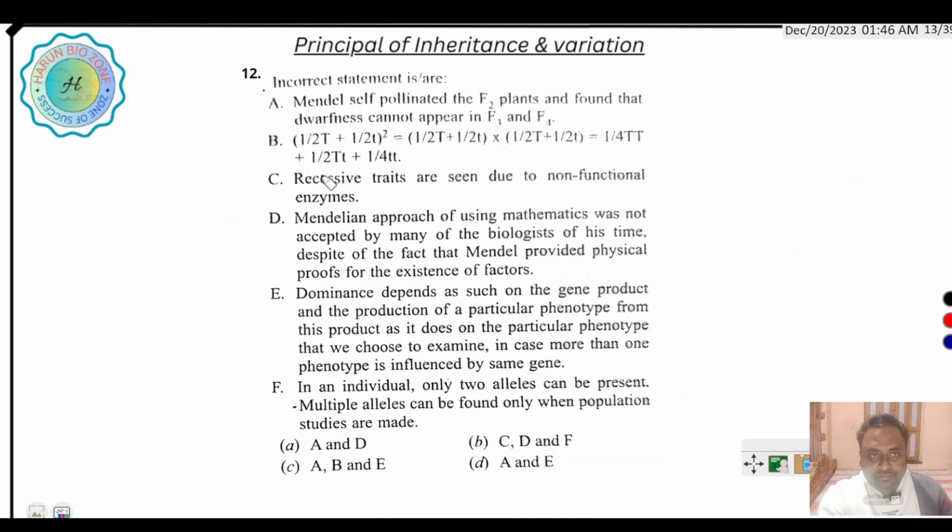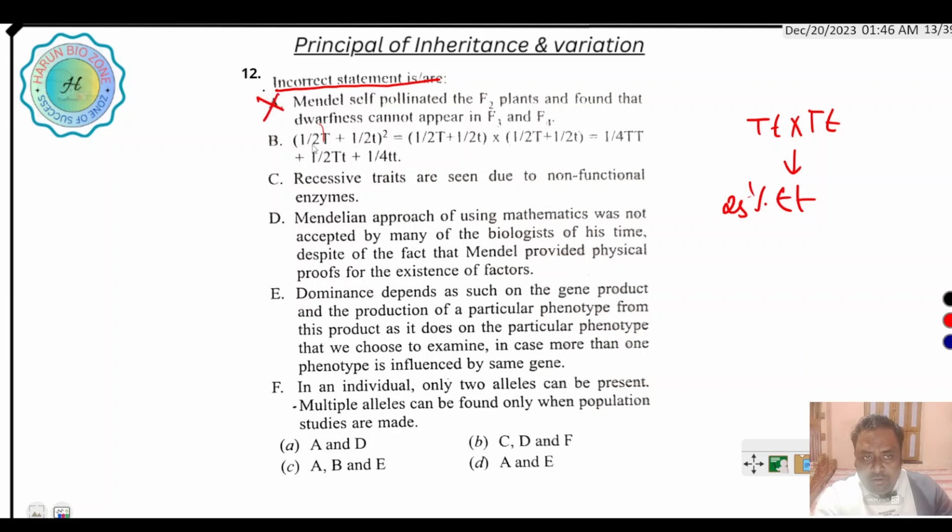Next question is incorrect statement. Mendel self-pollinated the F2 plants and found that dwarfness cannot appear in F3 and F4. If self-pollinated, then definitely it produces 25% tt. So this is the incorrect one.